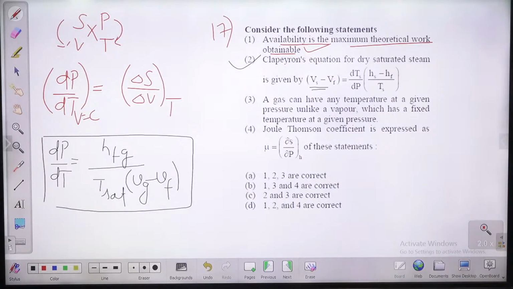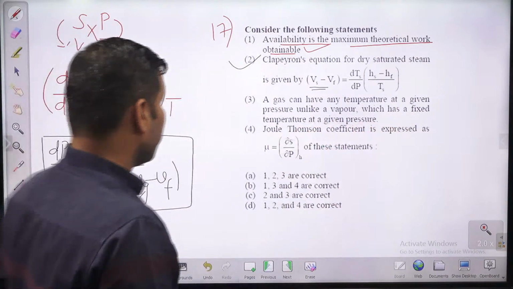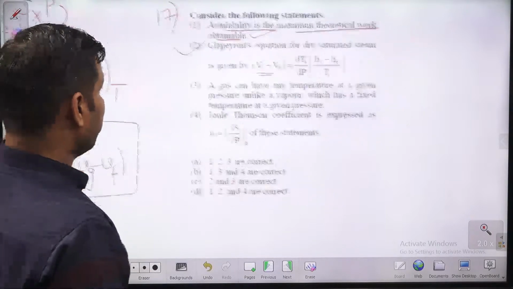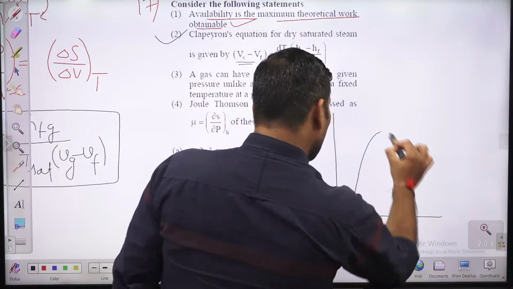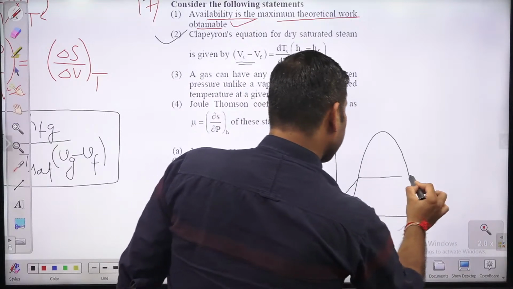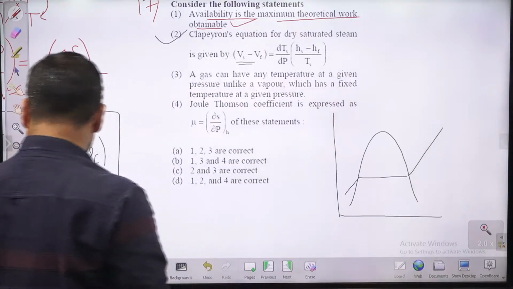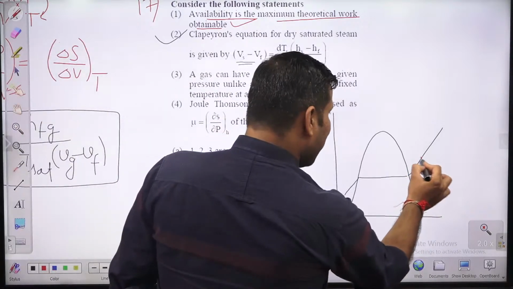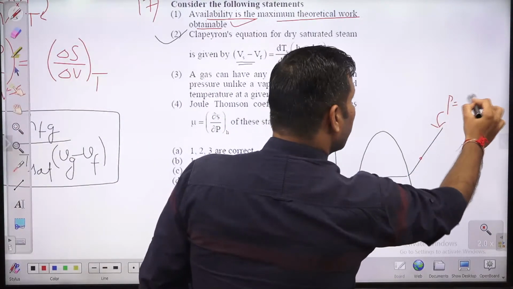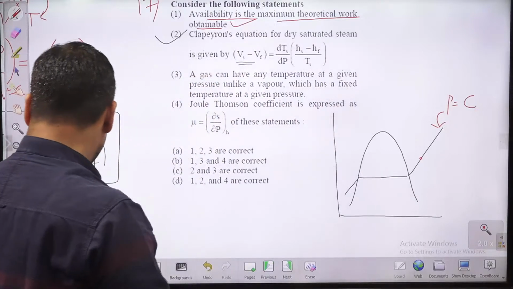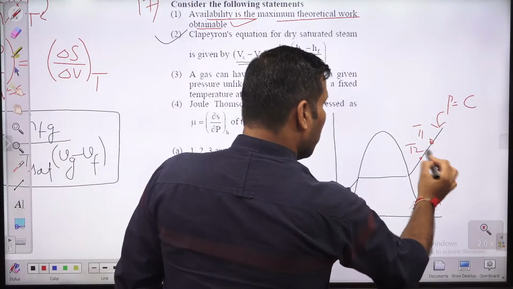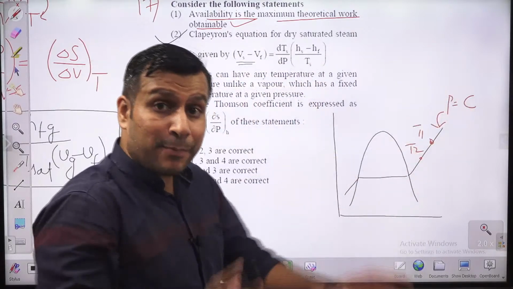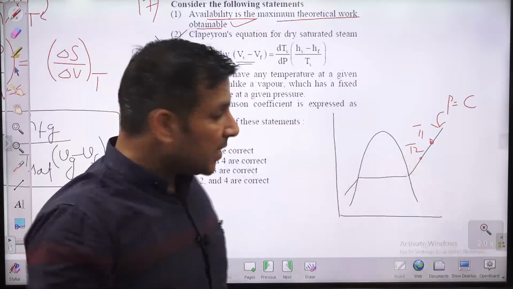A gas can have any temperature at a given pressure, unlike a vapor. Yes. Suppose you are having a gas in the superheated region. At a particular pressure, it can have various temperatures. So this is T1, this is T2. At a particular pressure, a gas can have various temperatures.